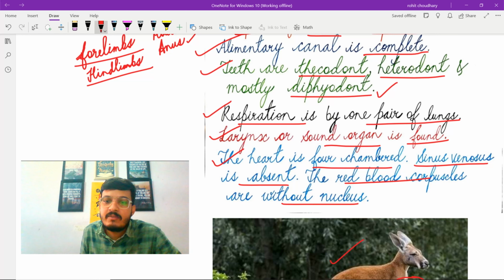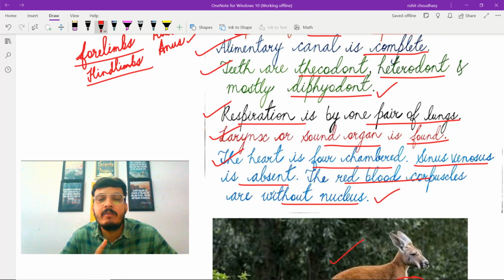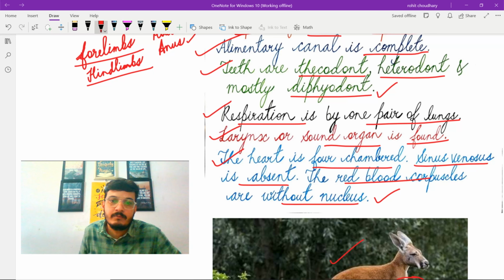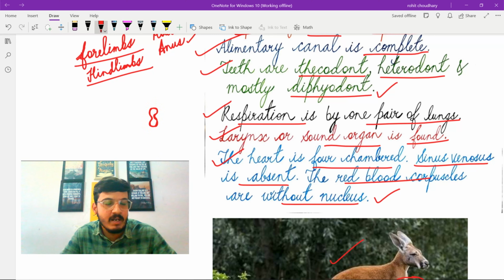And the next point is the red blood corpuscles are without nucleus. In mature red blood cells, the nucleus is not present, to maximize the space for hemoglobin. And hemoglobin is the protein that is responsible for oxygen transport. Moreover, we know the shape of red blood cells is biconcave because of the absence of organelles in red blood cells.